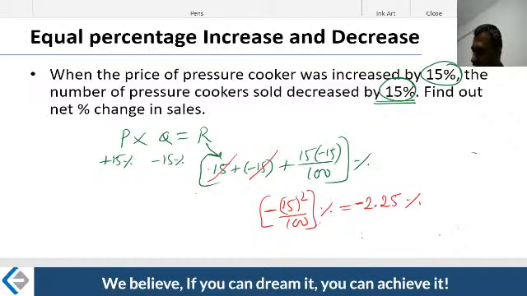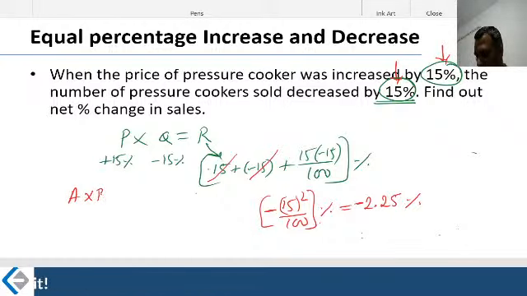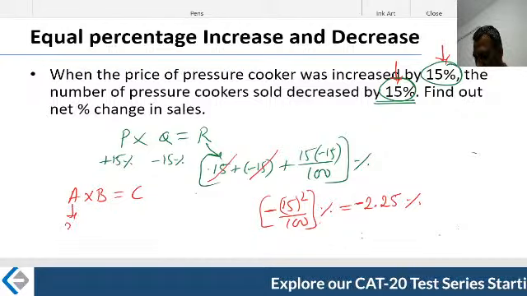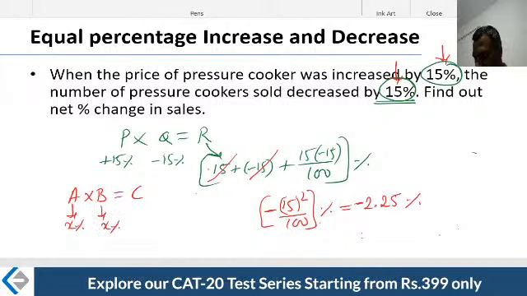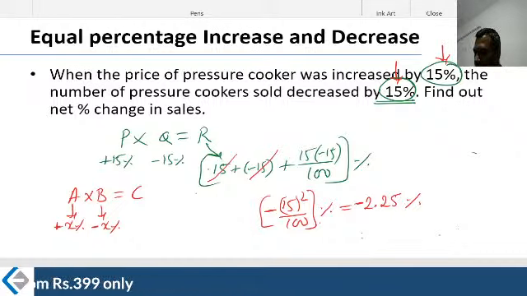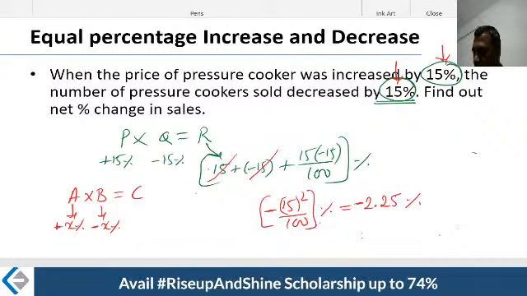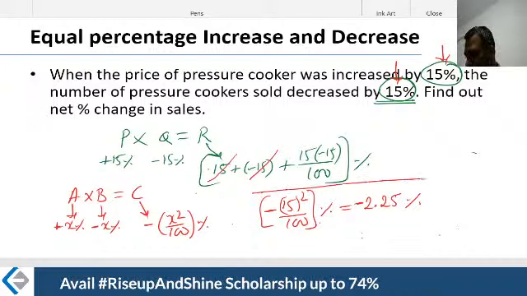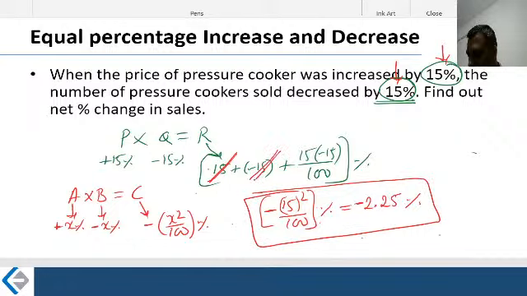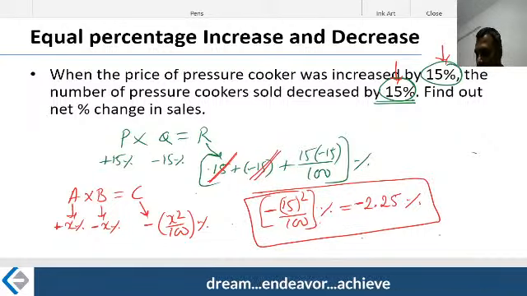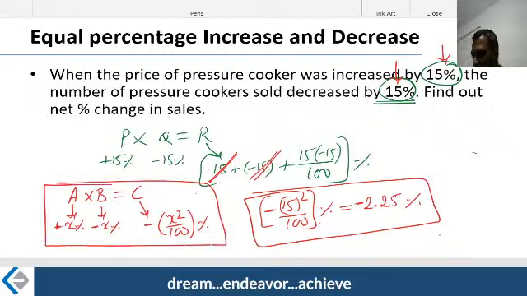Now listen to me. Hereafter, if you find the same two numbers, if there is A and there is B which is equal to C, A changes by X% and B changes by X%, one of them is positive and one of them is negative. Once it increases by this and once it decreases by this, but the increase figure and the decrease figure are the same, then you will say that C will change by minus X square by 100%. That's what you realized. The reason being that 15 and minus 15 get cancelled. Therefore, it is good. You can remember this. If the percentage change is the same, this is what happens.